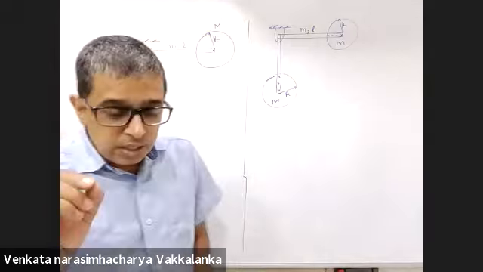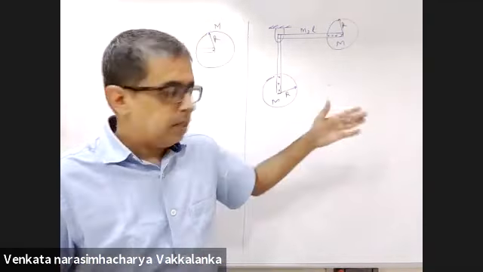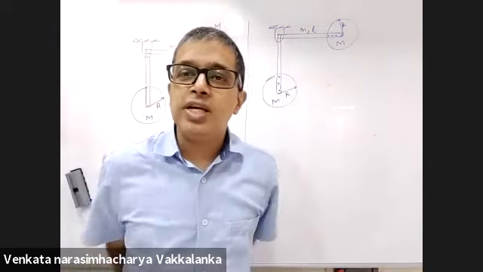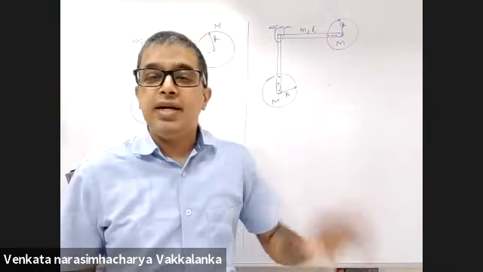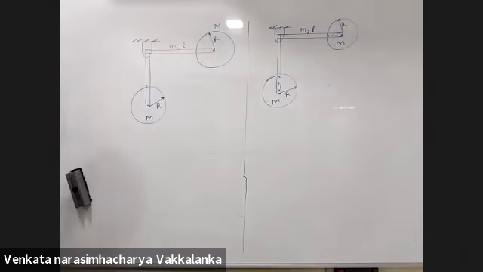Now listen and answer this carefully. Which among the two cases do you think the disc will rotate about its center of mass?